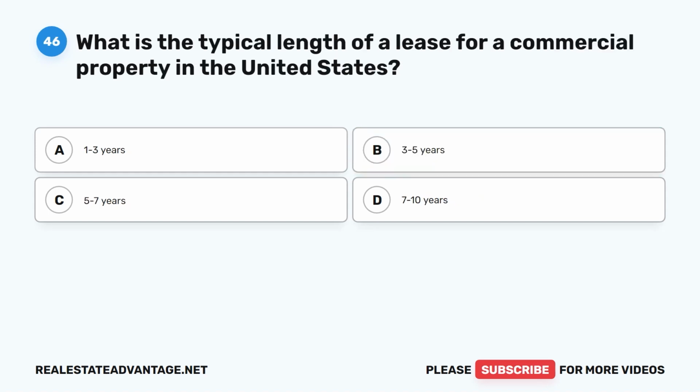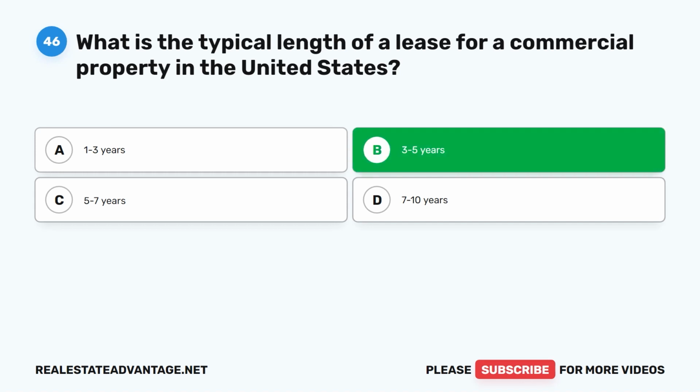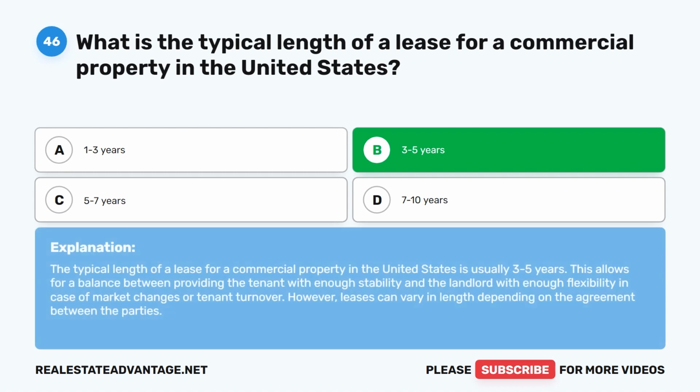Question 46. What is the typical length of a lease for a commercial property in the United States? A. 1 to 3 years. B. 3 to 5 years. C. 5 to 7 years. D. 7 to 10 years. The correct answer is B. 3 to 5 years. The typical length of a lease for a commercial property in the United States is usually 3 to 5 years. This allows for a balance between providing the tenant with enough stability and the landlord with enough flexibility in case of market changes or tenant turnover. However, leases can vary in length depending on the agreement between the parties.